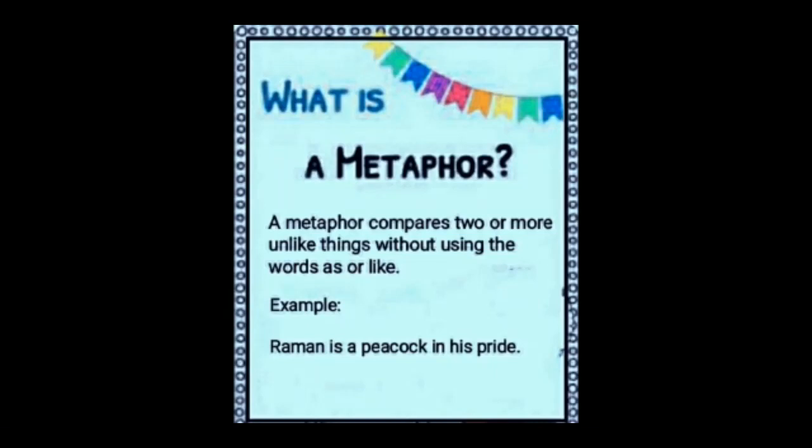Here you see, Raman is a peacock in his pride. Directly we are telling that Raman is a peacock in his pride. That means maybe Raman's ego is high. And on page number 160 you have exercise G and H related to metaphor, where one sentence is given as all the world's a stage.